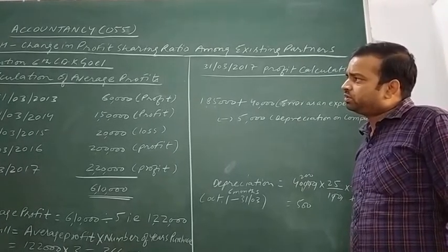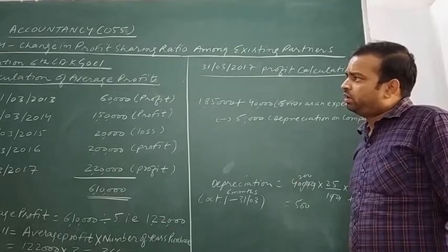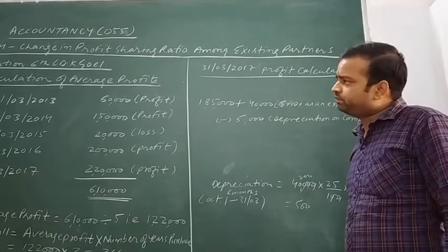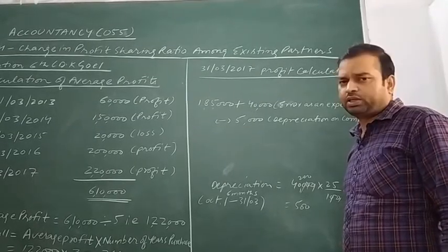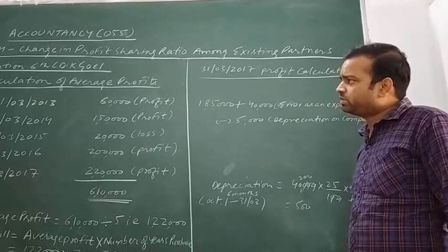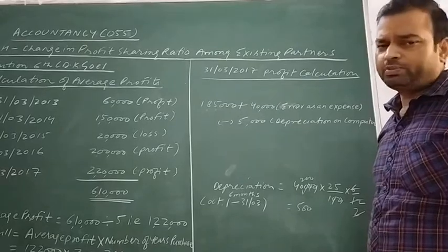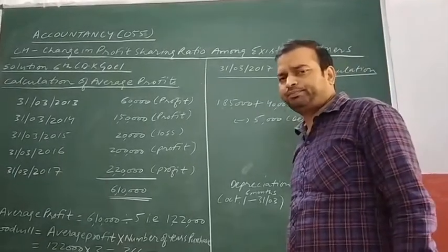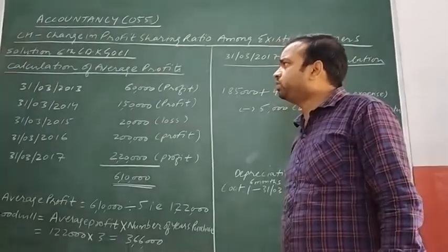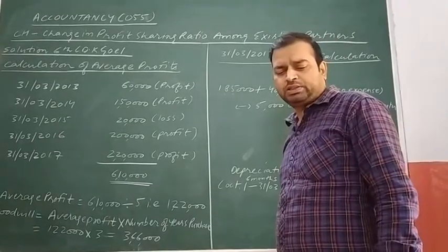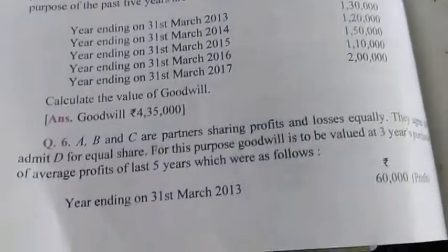The questions as mentioned in the DK Goyal, their help will be taken in order to explain how to calculate average profit. Today I am explaining you question number 6 of DK Goyal. Just have a look over question number 6. Take the screenshot of the question. The question might be different in your book, I think.